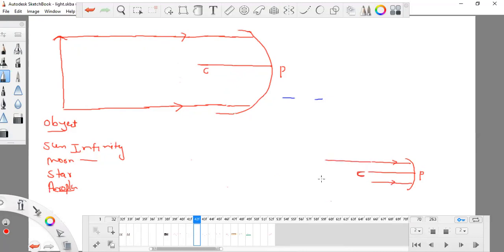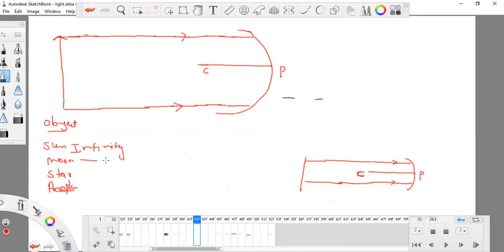Don't try to compare P and C, because C has no physical entity, it is just the center of curvature, a very tiny part, while the light rays are coming directly from the sun. I cannot draw something at infinity, I definitely have some limits, otherwise these light rays are coming from a far distance.